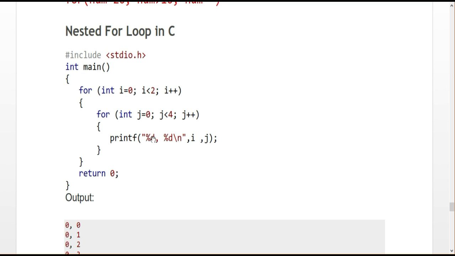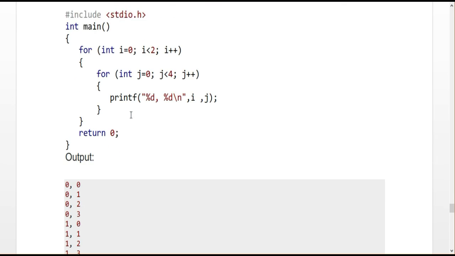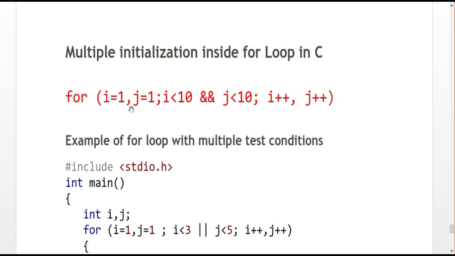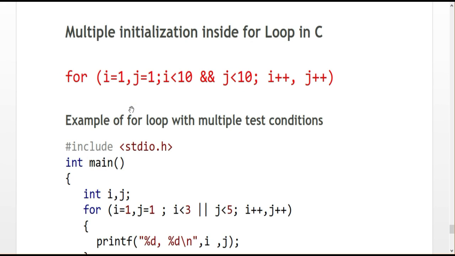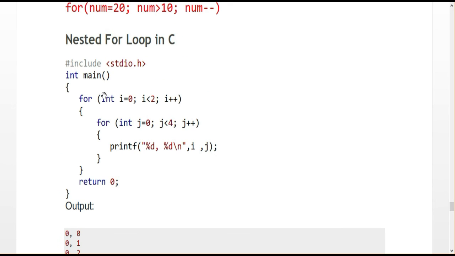And this is another initialization method: multiple initialization inside the for loop. I can declare multiple initializations, like in the nested for loop, using 2 initializations, 2 conditions, 2 incrementals. I declare this as one statement: i equal to 1, j equal to 1.